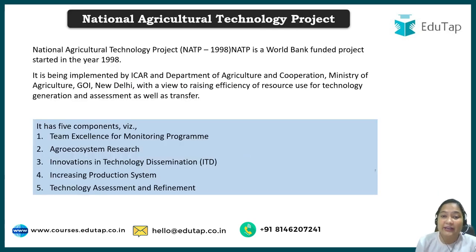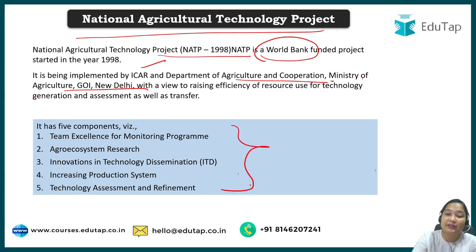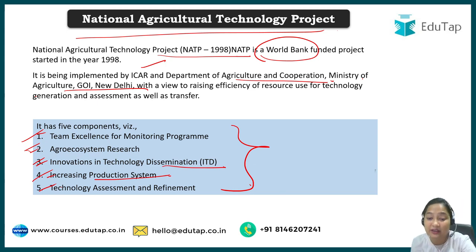So talking about the NATP, first of all, this is the National Agriculture Technology Project. It was introduced in 1998 by the World Bank, so it's a World Bank funded project. Then who implemented it? Of course, ICAR, Department of Agriculture, Ministry of Agriculture. They are basically responsible for the National Agriculture Technology Project. One thing you will have to remember: there are 5 components in NATP. These are Team Excellence and Monitoring Program, Agro Ecosystem Research, Innovation Technology Dissemination, Increasing Production System, and Technology Assessment and Refinement. These are the components.